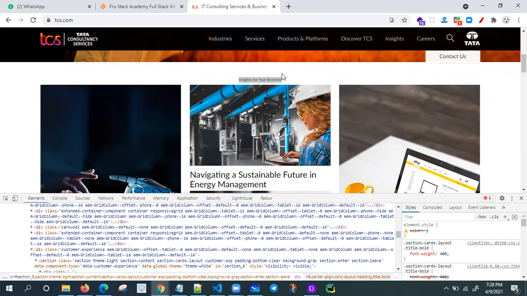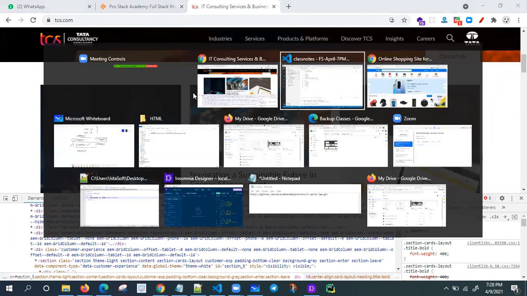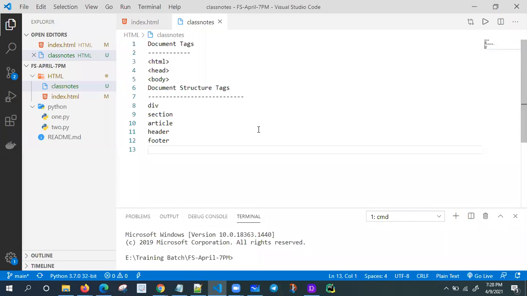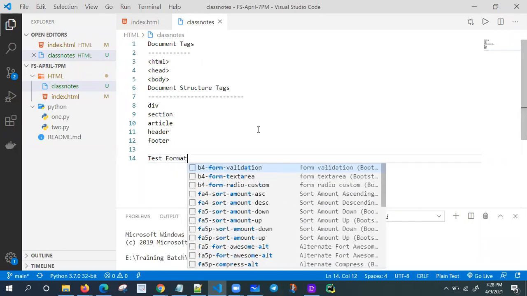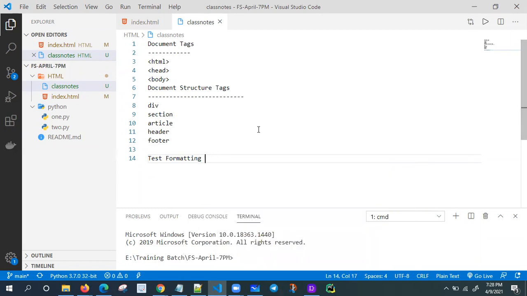So these are text formatting tags. I want to format my text with the help of text formatting tags. Let me find what tags there are. What are the text formatting tags?